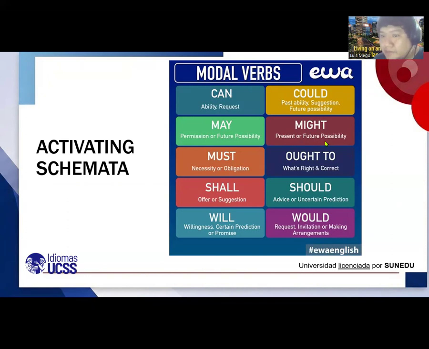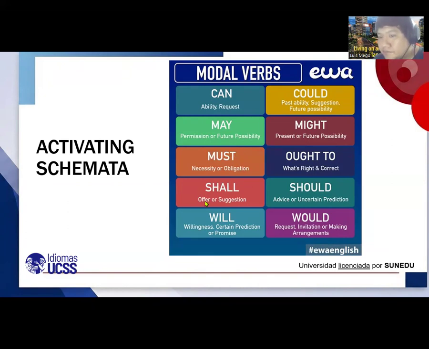Must, necessity or obligation. Yeah, you must study, for example. You must pay attention. You see? Ought to, what's right or correct? Ought to is similar to should that we're gonna see today.